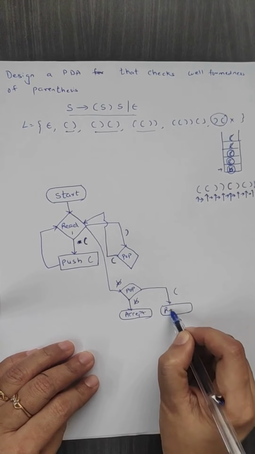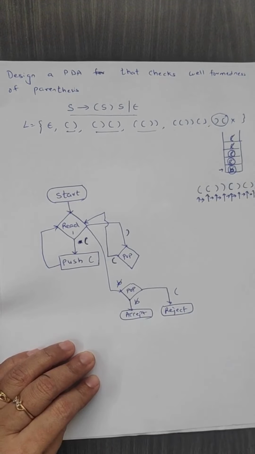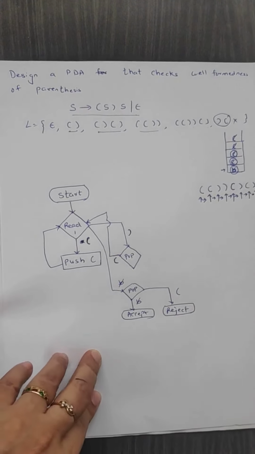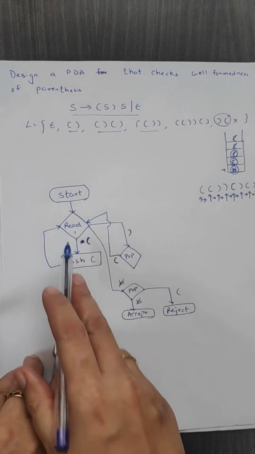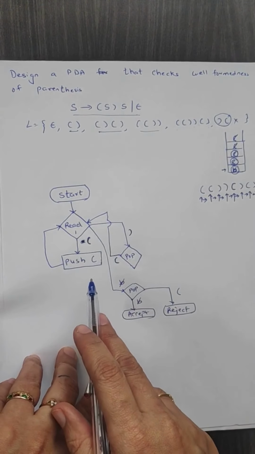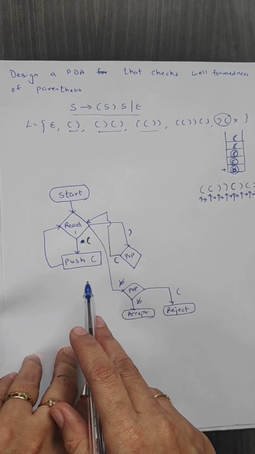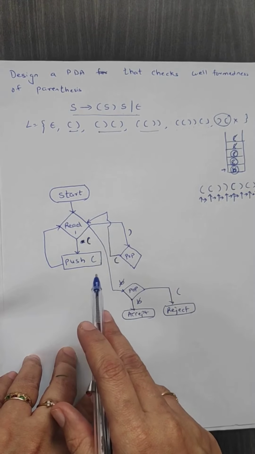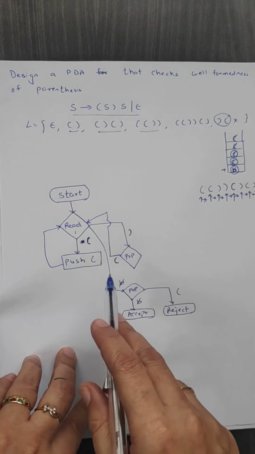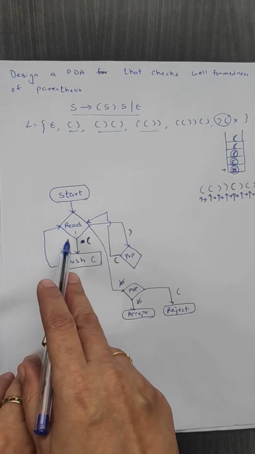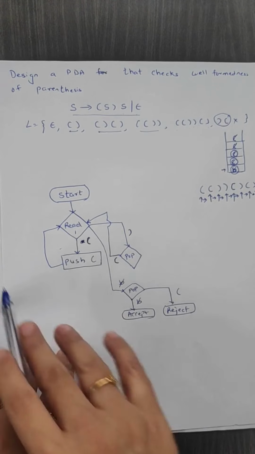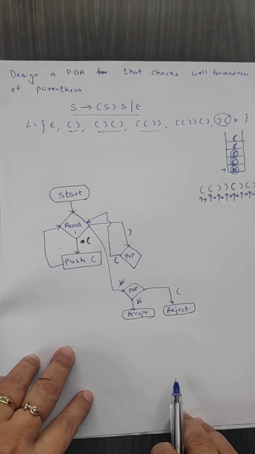We should reject. Remember, we have not created a new read over here, because after receiving the closing bracket, we are allowed to have opening brackets. That's why instead of creating a new read, we have continued with the previous read operation. Fine.